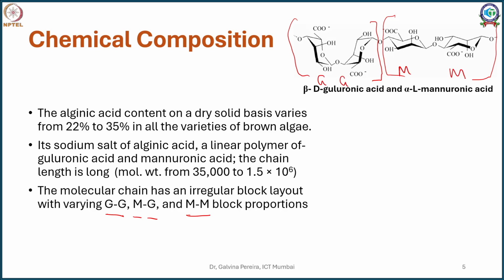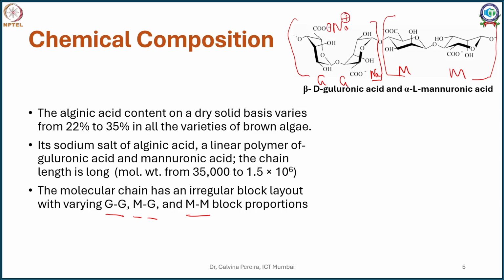linked. Now here, mostly what happens is the moment you treat it with an alkali, what you get is a sodium salt of this. This is what you call sodium alginate. Now this happens because sodium is monovalent, and here your carboxylic acid carries a negative charge.